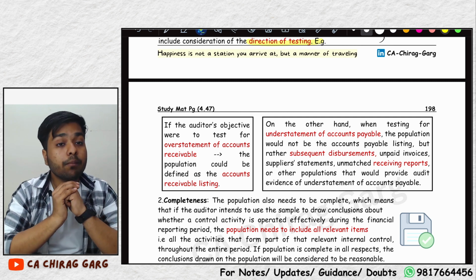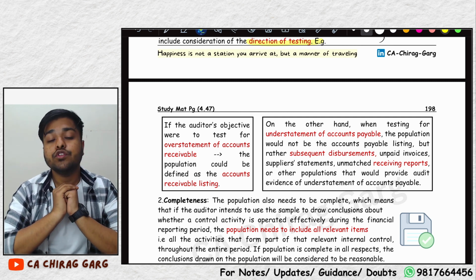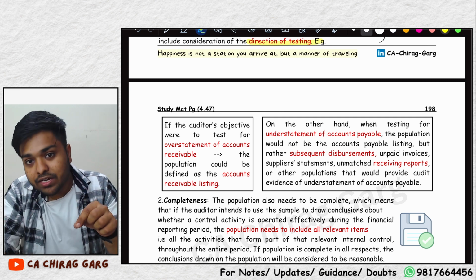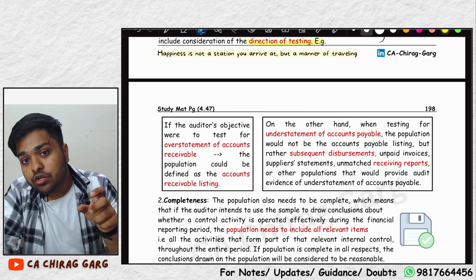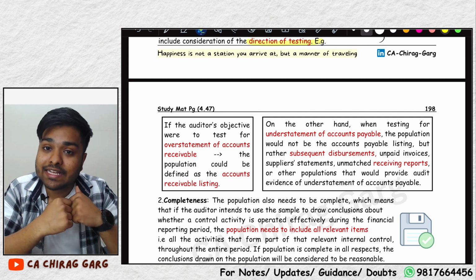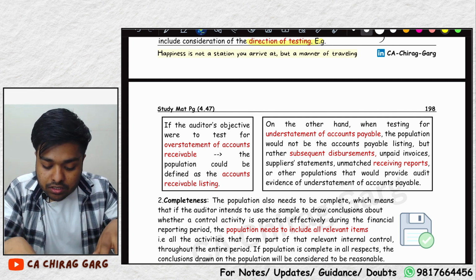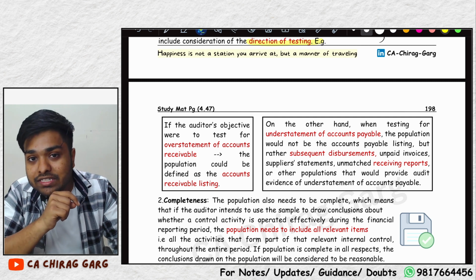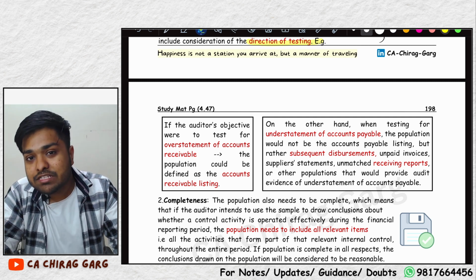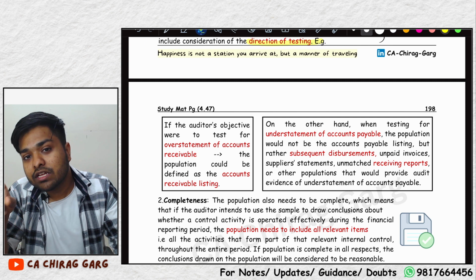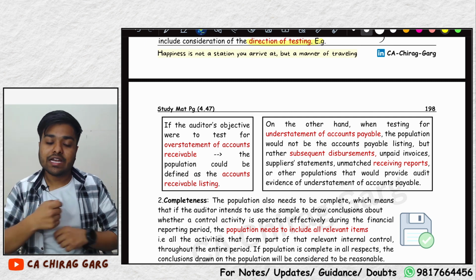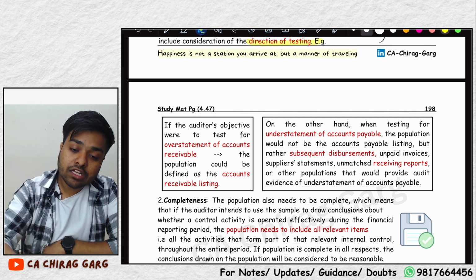Sir, what will be the appropriate population in this case? You will see subsequent disbursements. If the company has made any subsequent disbursement in the next year to the previous creditors, because if the company has taken the money, it cannot show it in the accounts but it has to pay the money back to the creditor. And if the company has made subsequent disbursement, there must be some creditors that were not existing in that population. Secondly, you can check the goods receipt notes.